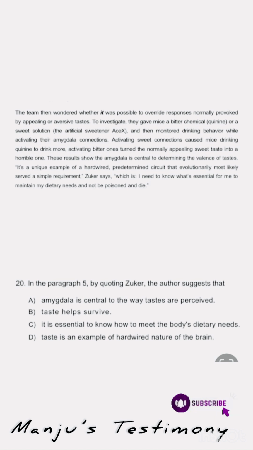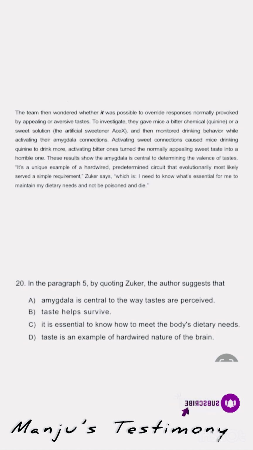So here we should notice two things importantly from the question, that by quoting Zucker, the author suggests that. So those words are important. Here the question is asking us to find out the author's suggestions. So what the author wants to suggest by quoting Zucker's research example. We are not talking about Zucker's findings, suggestion, opinion or result. We have to find out our author's suggestion, who wrote the entire article suggesting something to the readers by quoting Zucker.